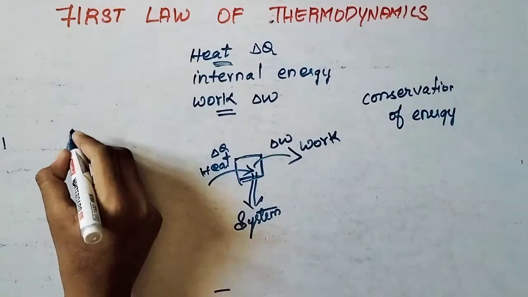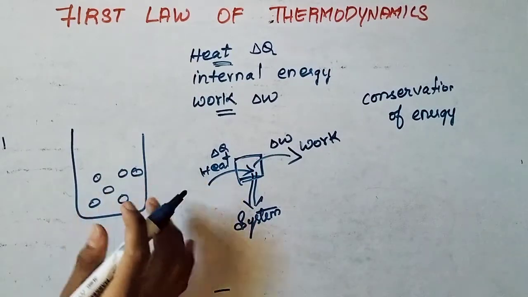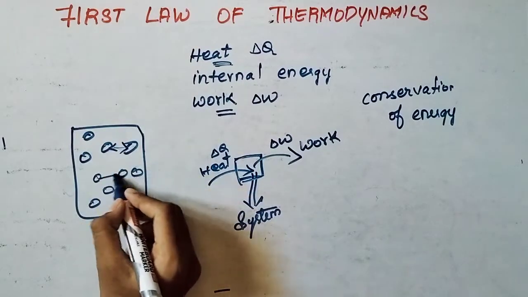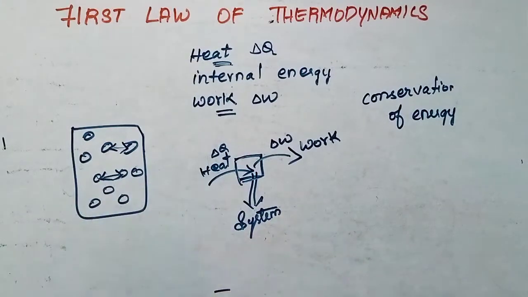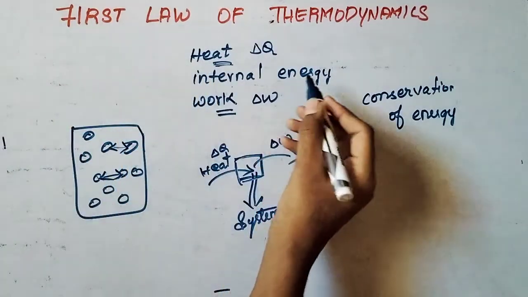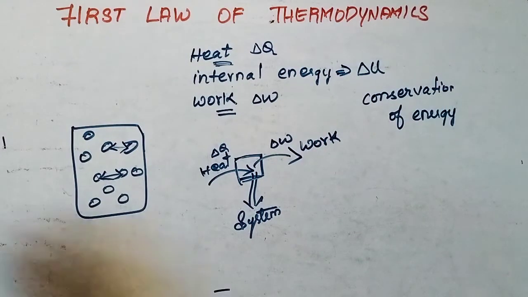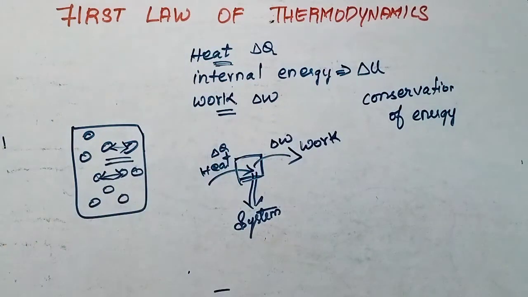Internal energy means the atoms or molecules present inside this system possess some energy. They move and collide with one another, and how much energy they possess is what we call internal energy. We will denote it as U. By giving a certain amount of heat, there will be a change in the movement of molecules, and in turn this will do some work.